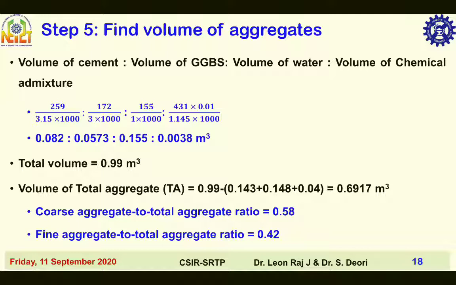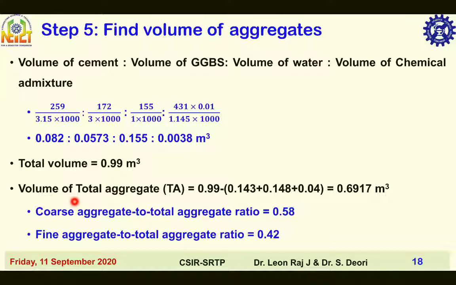Step 5, find volume of aggregates. Volume of cement, volume of GGBS, volume of water, volume of chemical admixture are given here: 259 divided by 3.15 into 1000, 172 divided by 3 into 1000, 155 divided by 1 into 1000, 431 into 0.01 divided by 1.145 into 1000. You will be getting the volumes of the above ingredients. Total volume of concrete is equal to 0.99 meter cube.